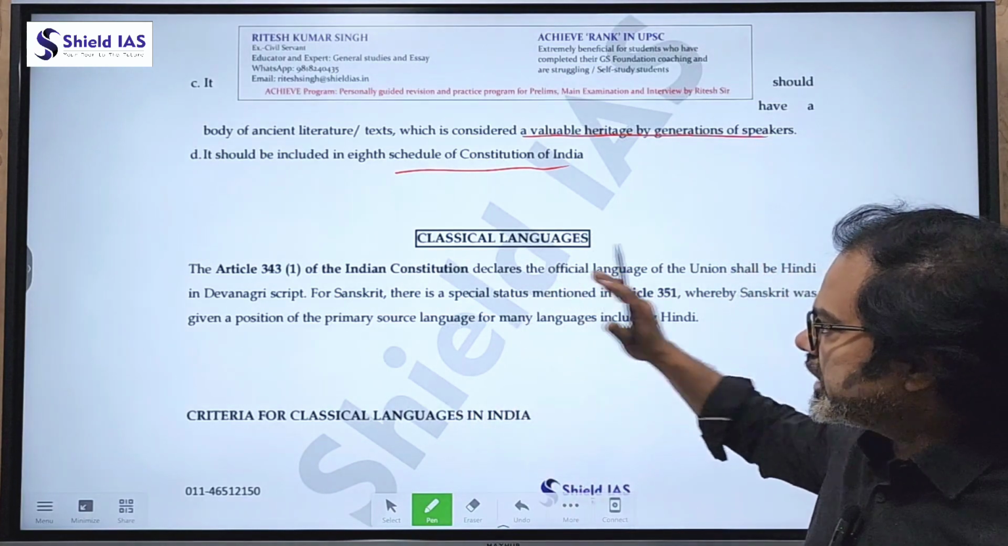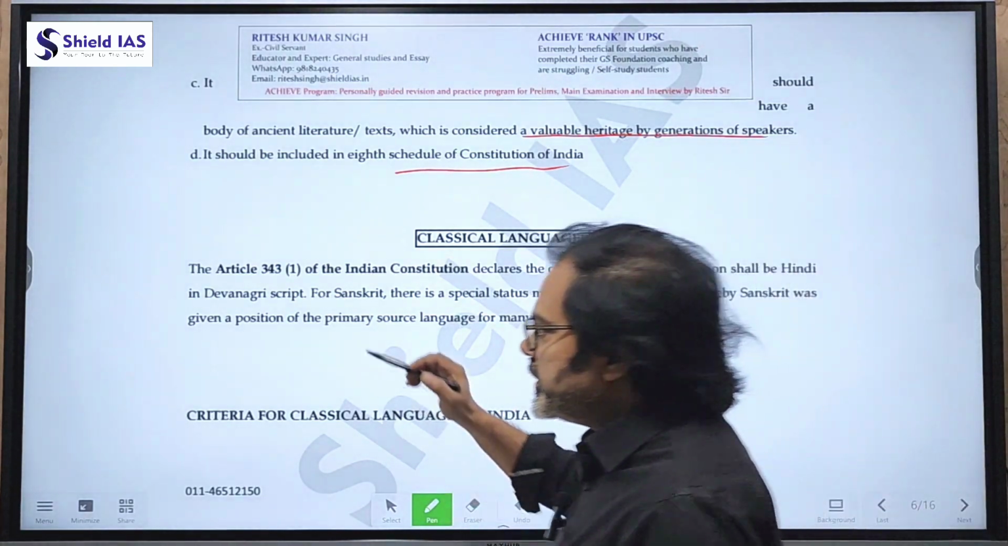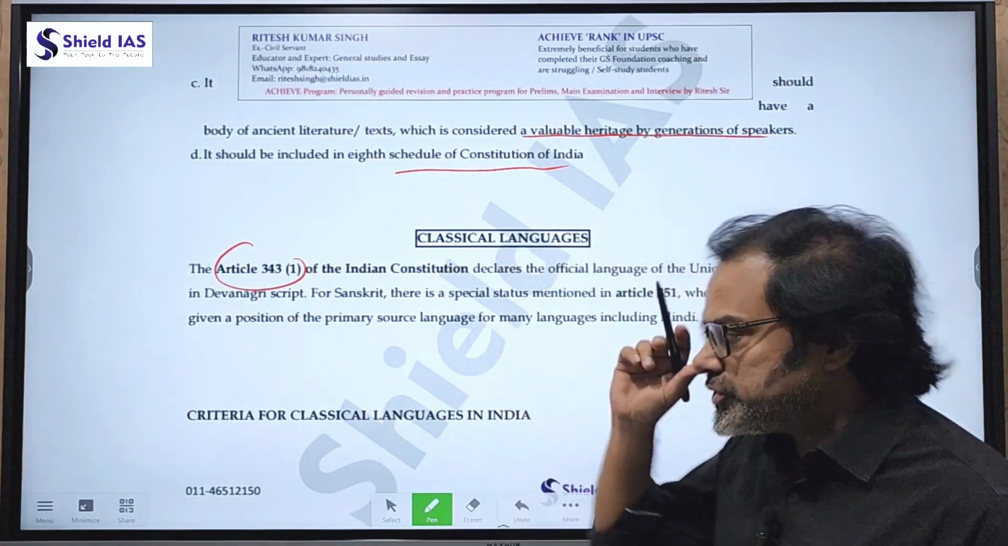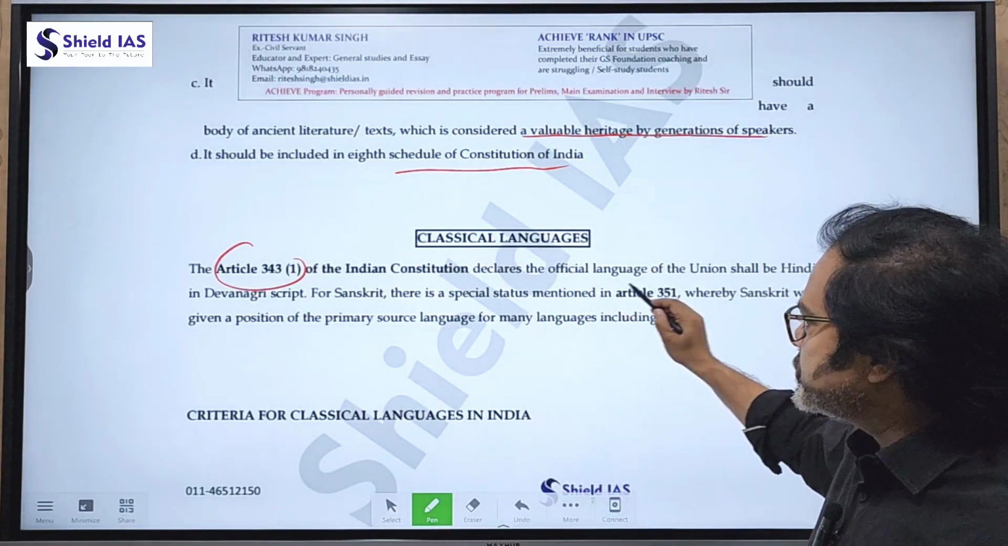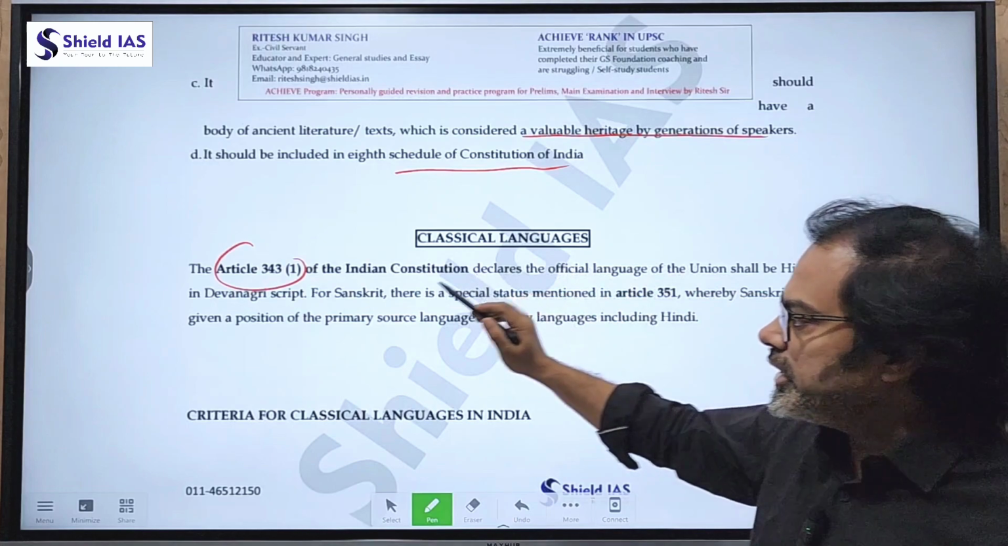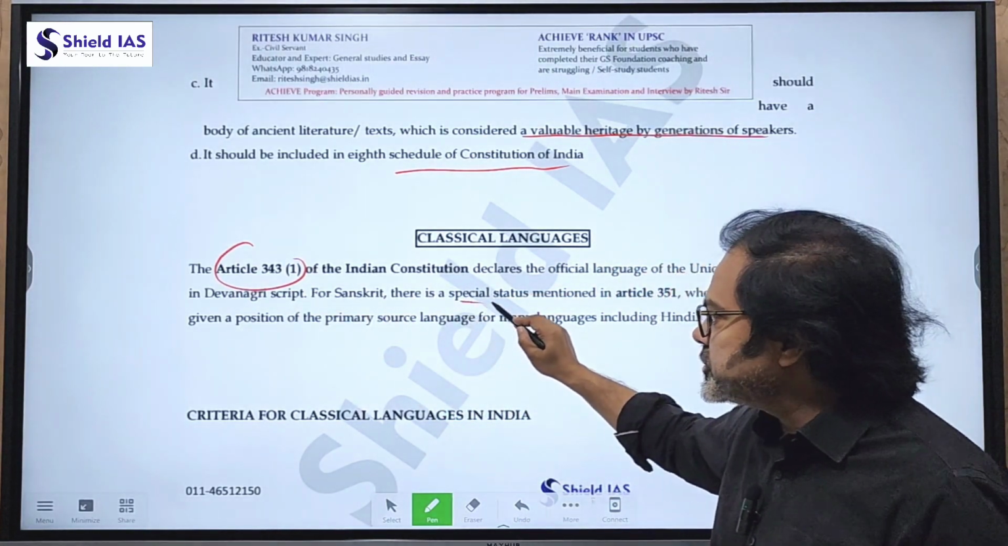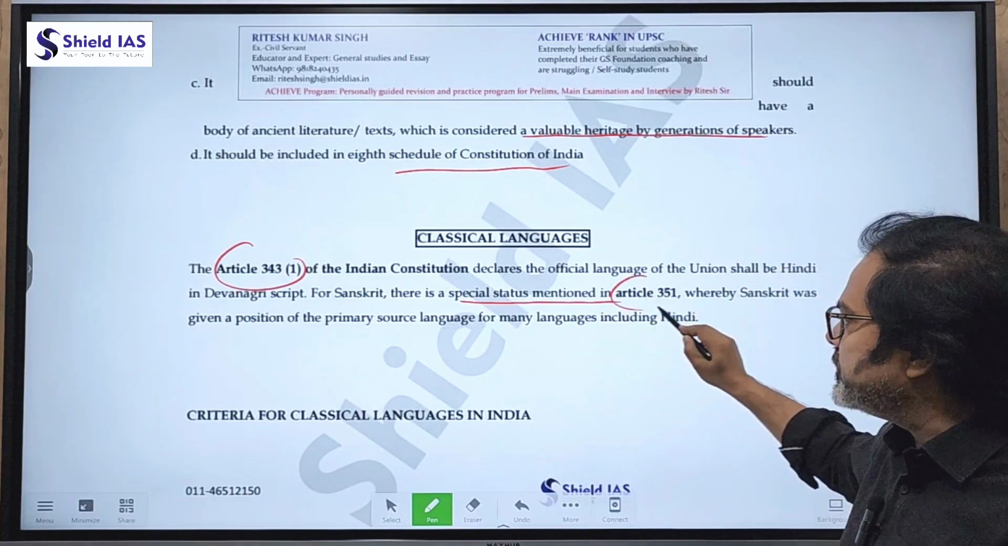So let's see classical languages. Article 343(1) of the Indian Constitution declares the official language of the Union shall be Hindi in Devanagari script. For Sanskrit, there is a special status mentioned in Article 351.